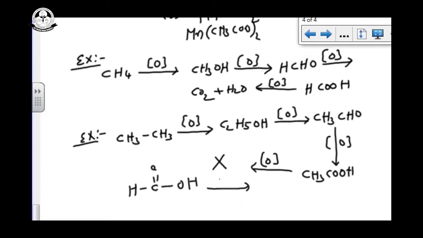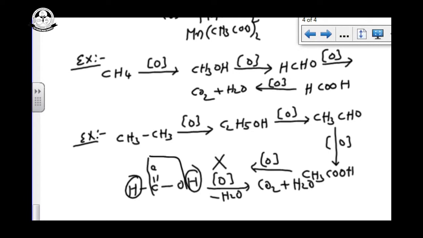Now I am adding oxygen. Oxidation, I am adding oxygen. Now here 1 H, here 1 H, and this oxygen, totally water we can remove. Water and carbon dioxide, both we can remove. So we need C double bond O attached to one hydrogen.